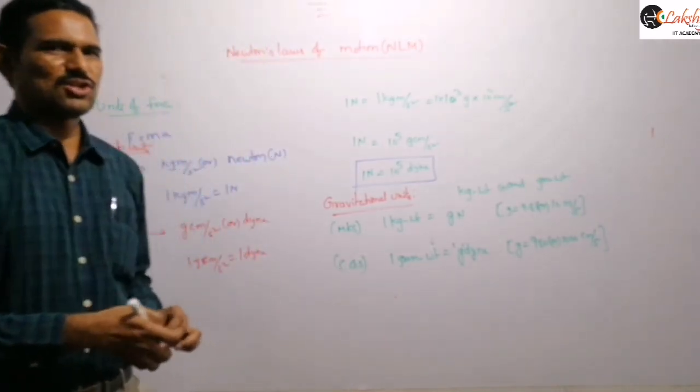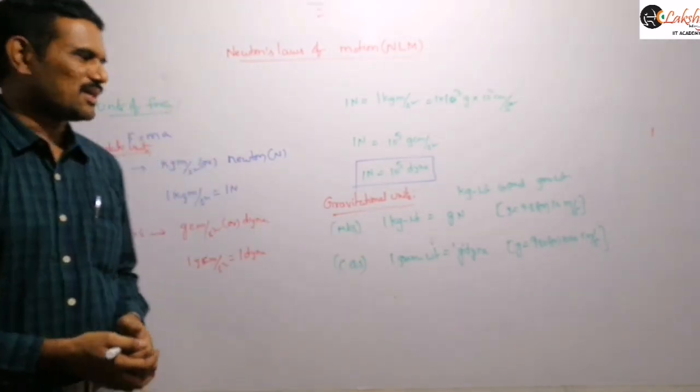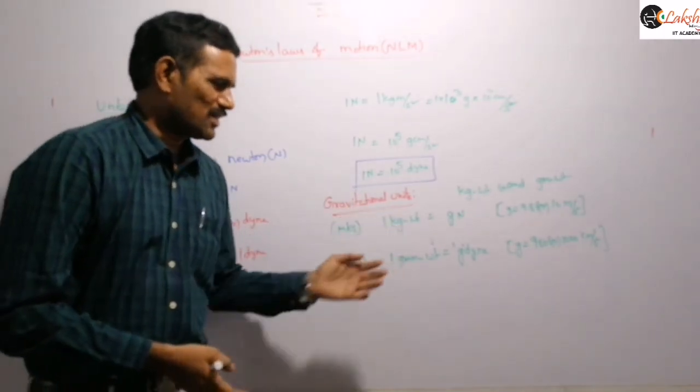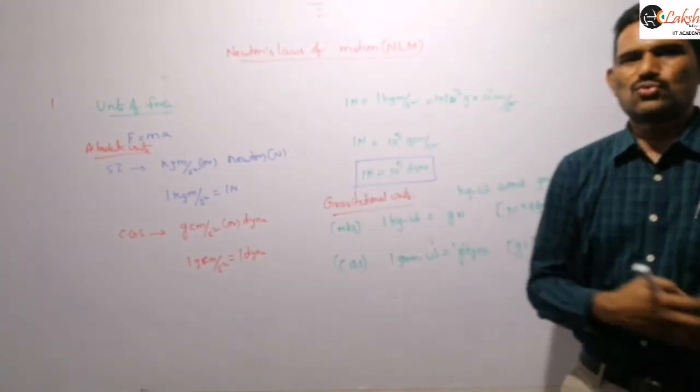In gravitational units there are again two types. The force may be expressed either in terms of Newton or dyne, or in terms of kg weight and gram weight. But finally, in numericals we generally convert them into newtons.